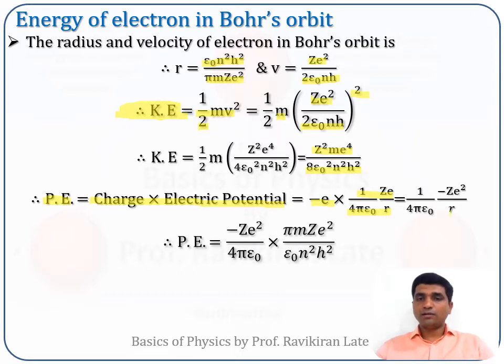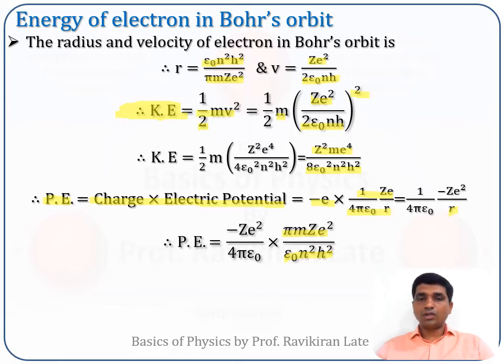But we know that the radius of the orbit is εn²h²/πmZe². So if I substitute this value for R, then πmZe² will be at the numerator and εn²h² will be at the denominator.